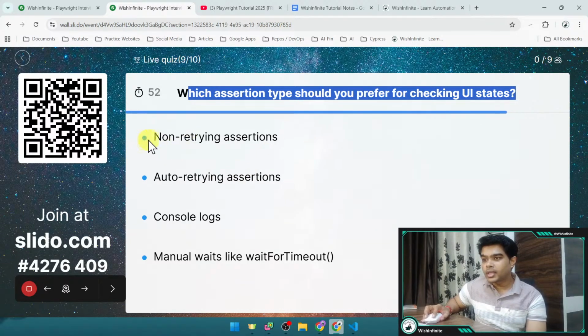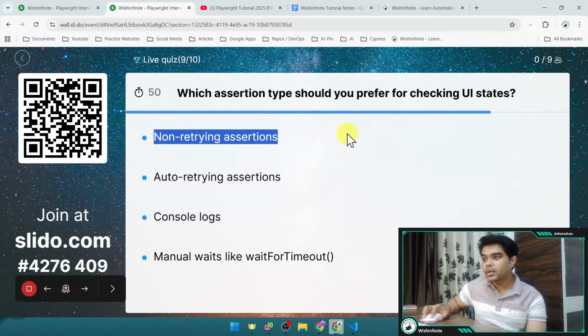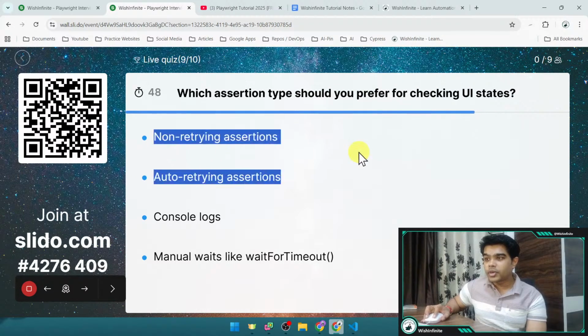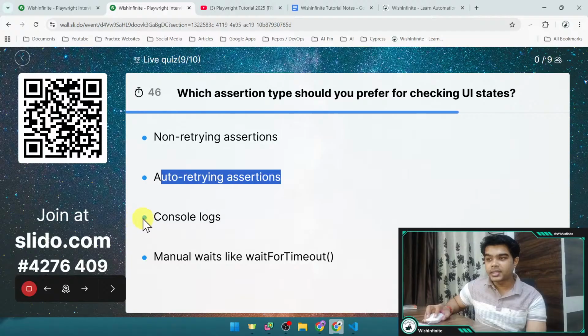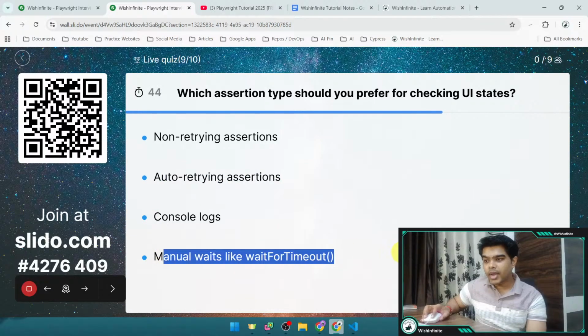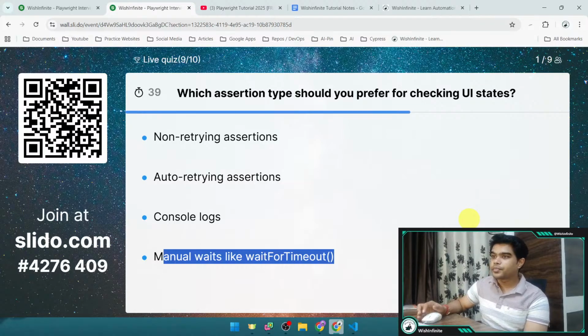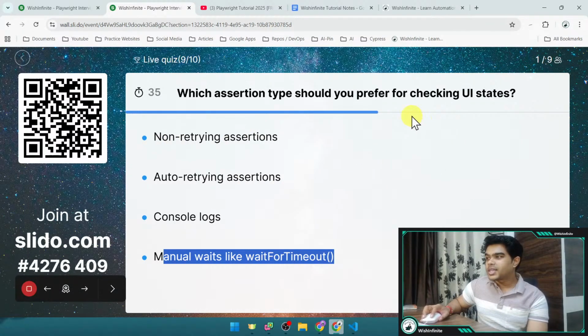So we want to check the UI states, and here are the options: non-retrying assertions, auto retrying assertions, console log, and manual wait for timeout. So you can select the correct answer. You have 30 more seconds left.